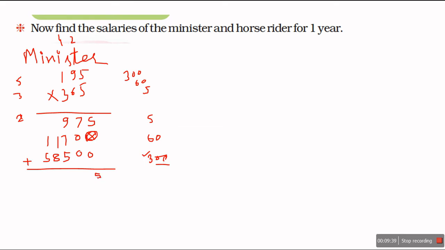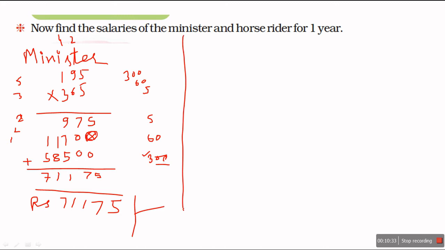5, 7, 9 and 7, 16 plus 5, 21, 1, carry over 2. 8 and 1, 9 plus 2, 11, 1, carry over 1. 5, 1, 6 plus 1, 7. So salary of minister in a year is rupees 71,175.